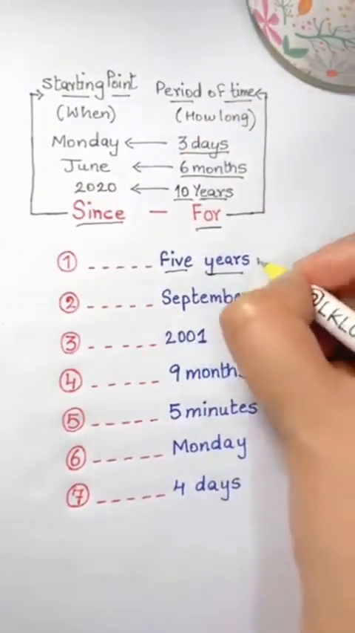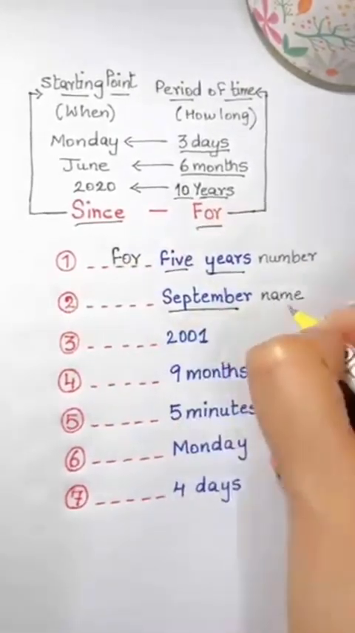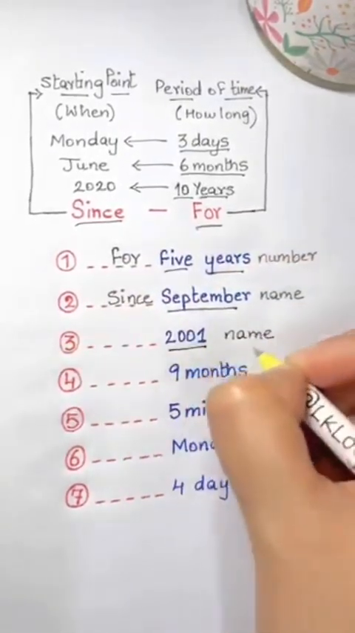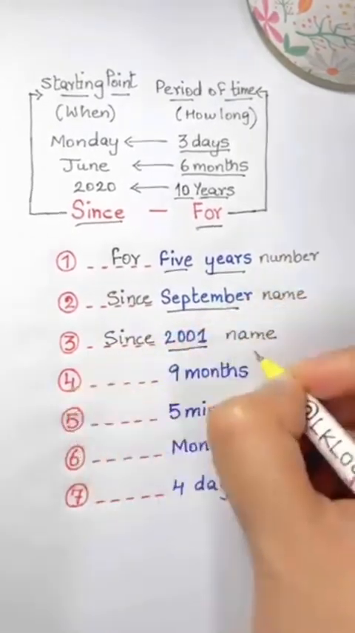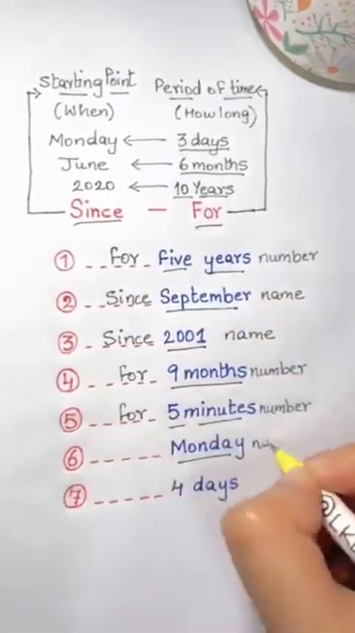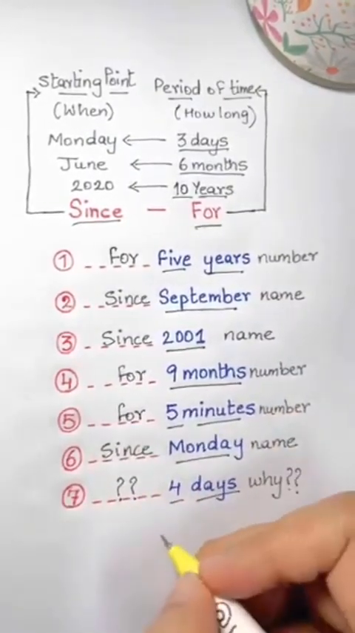5 years, number of years, so for 5 years. September, name of the month, so since 2001. This is not a number, this is the name of the year, guys. So we use since here. 9 months, number, use for. 5 minutes, number, use for. Monday, name of the day, use since. 4 days, what do you think, guys? Write your answer in the comments.